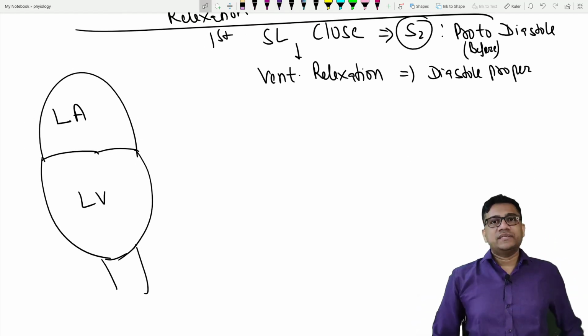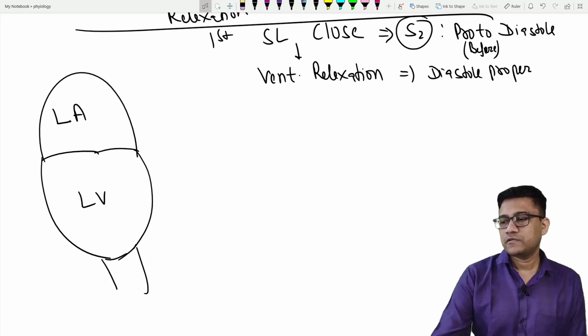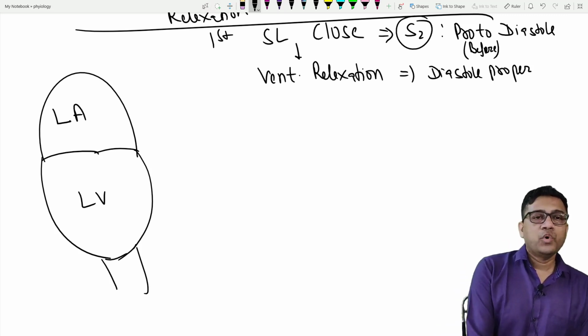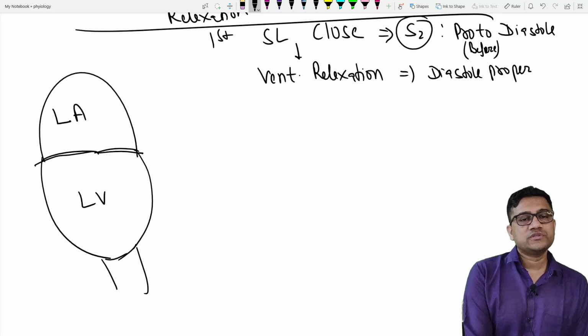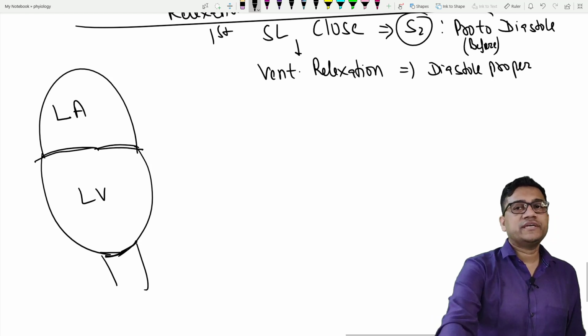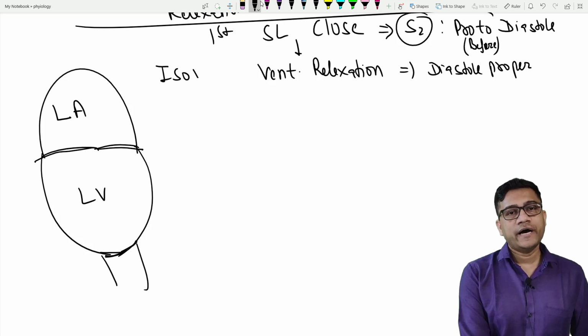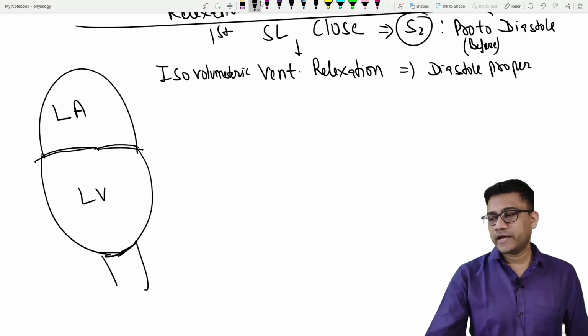Now let's start the discussion. First, both the valves are in what state? Closed state. So therefore blood cannot come in, cannot go out. So that's why it is called what? Isovolumetric relaxation. Clear? I hope it's clear now.